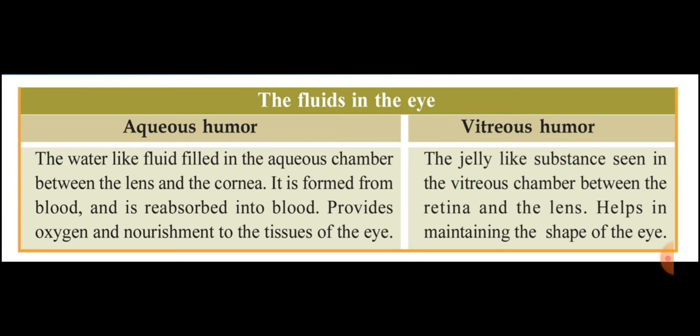It helps in maintaining the shape of the eye. The eye is like a ball, no? That ball shape is maintained by whom? The vitreous humor. So vitreous humor is seen where? In the vitreous chamber. Where is the vitreous chamber? The vitreous chamber is seen between the retina and the lens.